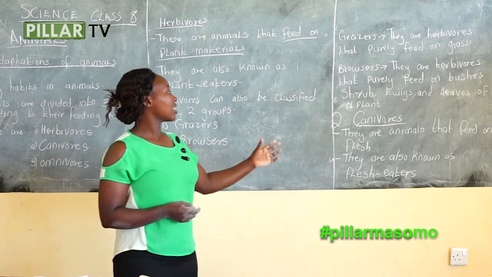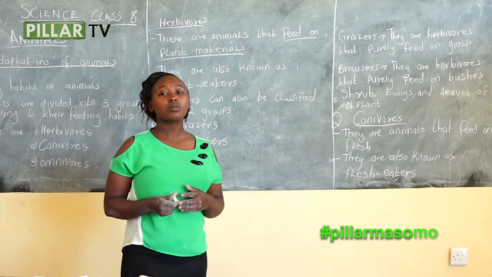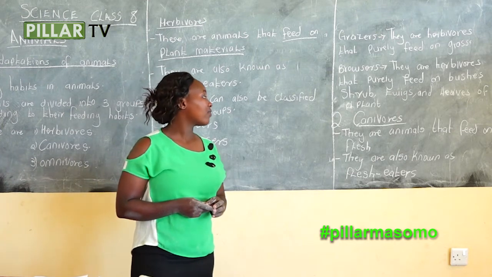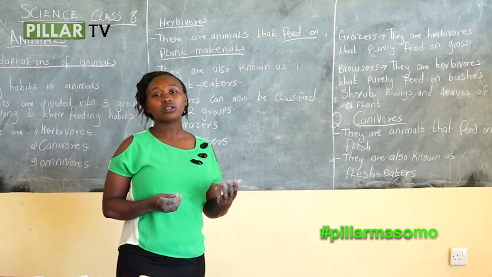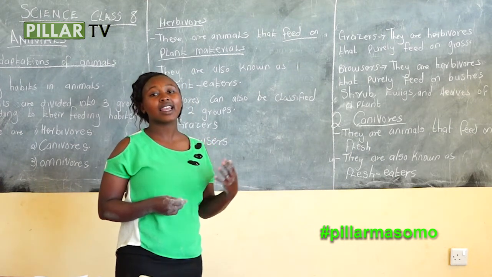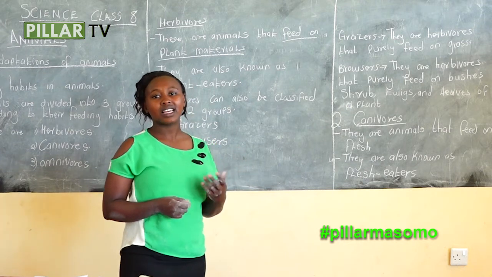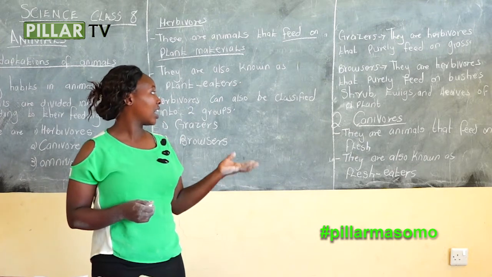We have also discussed carnivorous, and we have said carnivorous is a group of animals that feed on flesh, and they are also known as flesh eaters. And we have said examples of these animals are like the lion, the cat, the hyena, the jackal, the tiger. Those are some of the examples of the carnivorous.